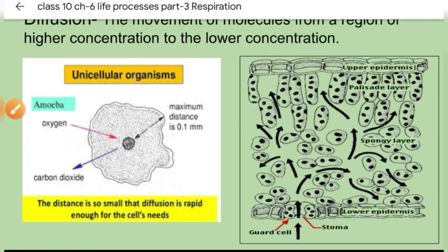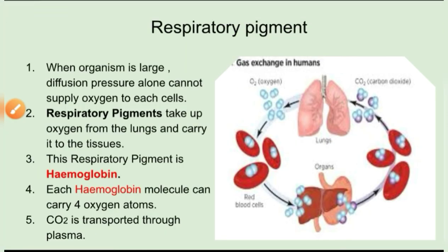But in higher animals, if we talk of an elephant, or a giraffe, or a tiger, or us human beings, this diffusion is not sufficient to supply oxygen to all of the body cells. So what we require is a respiratory pigment. Now what is this respiratory pigment?